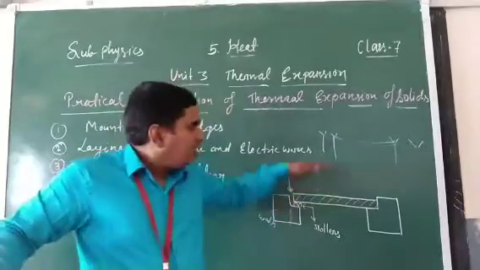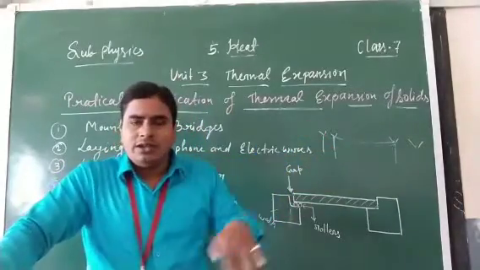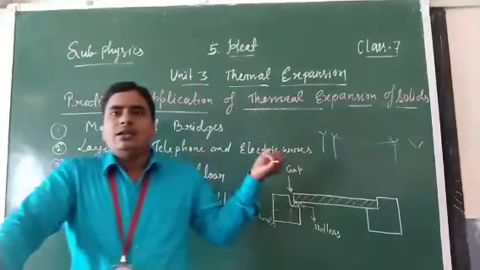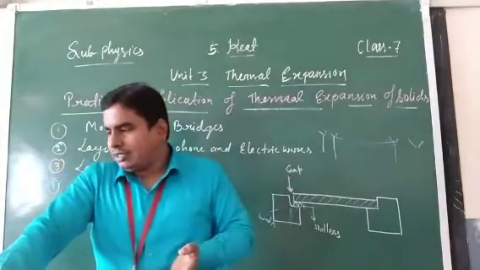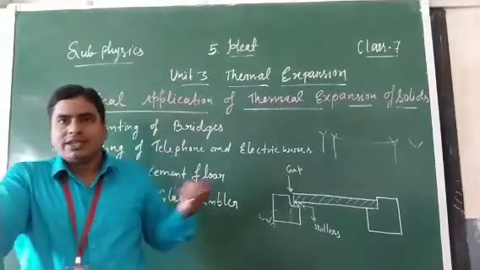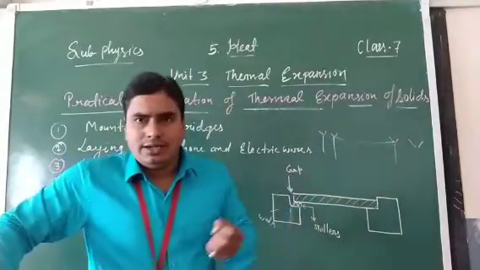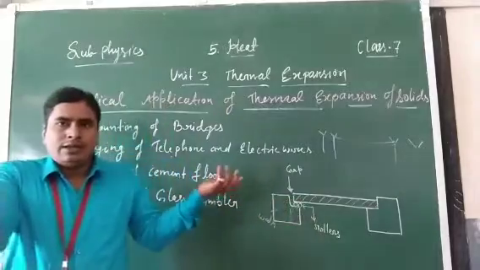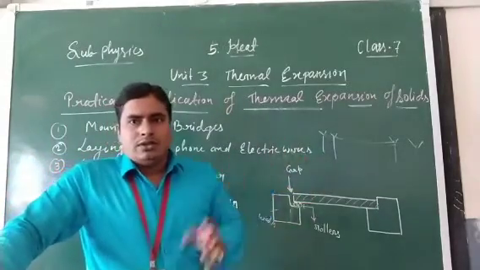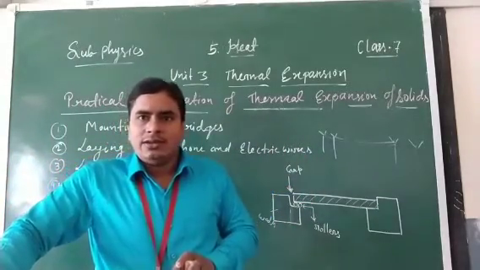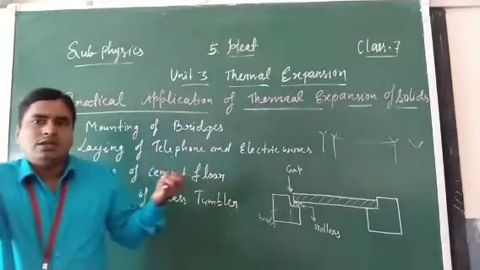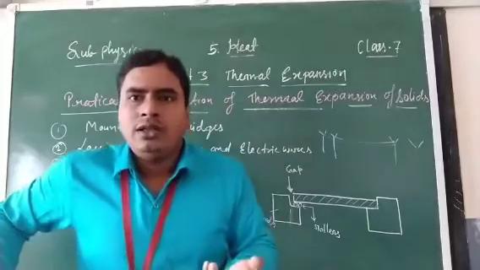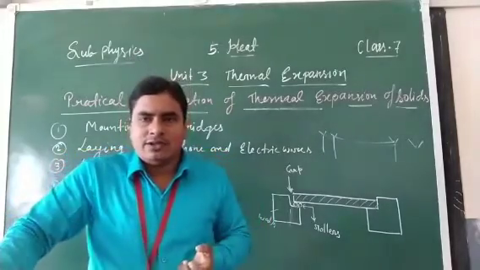And when we lay these wires in winter, we keep them very tight. Why? Because again in summer expansion takes place. Clear? So it cannot cause any damage.